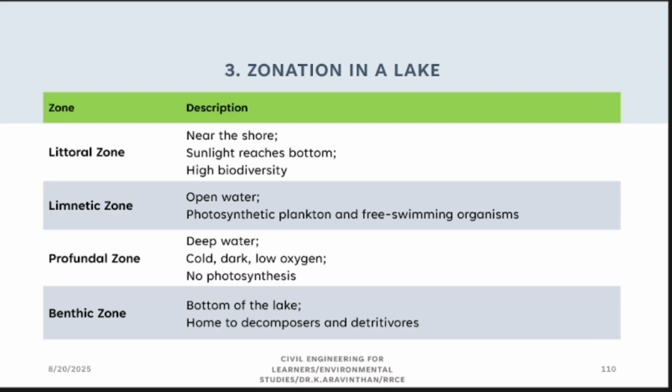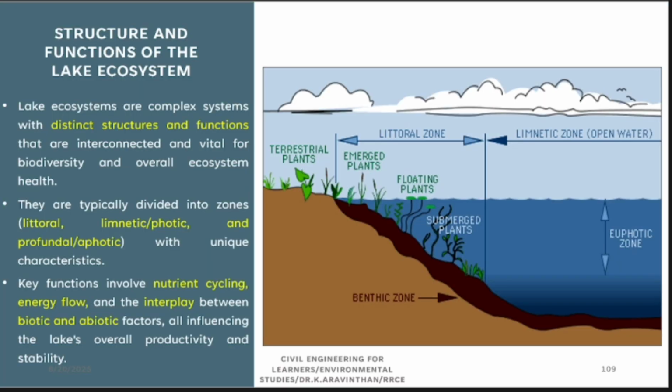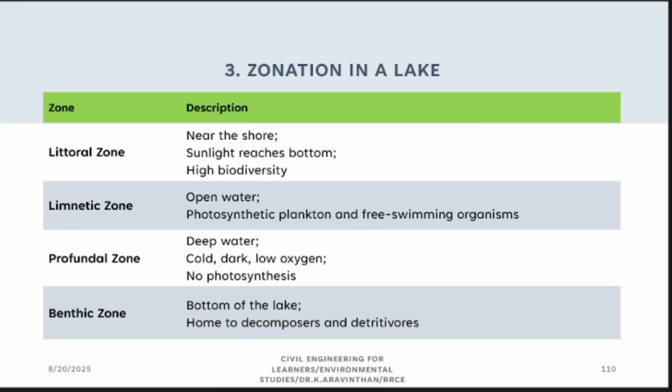I have shown you two horizontal zones. The first one is the littoral zone, which is near the shore. Nearby this land, you have a part called the littoral zone. This zone is used for further purposes. What are they? Sunlight reaches the bottom. Whatever part of the lake is covered, the sunlight reaches the bottom of the littoral zone. But in the benthic zone, the sunlight will not fall under that layer. So you have the difference between them.